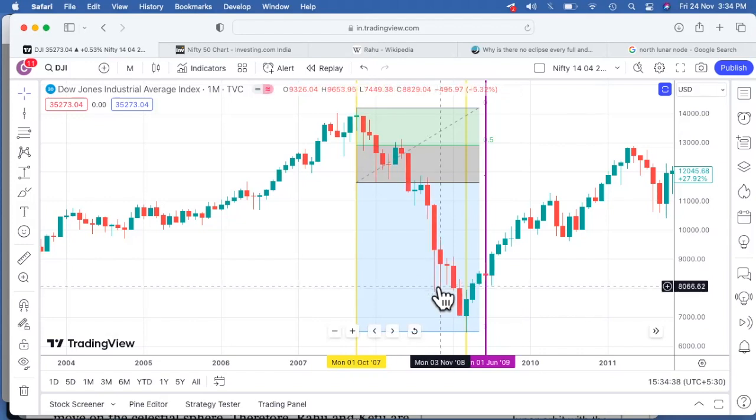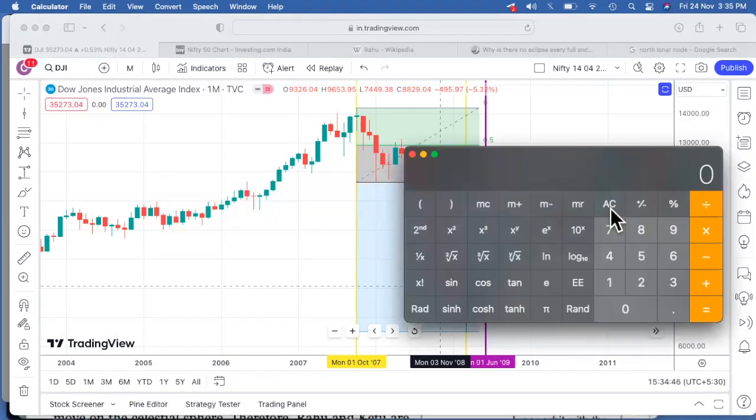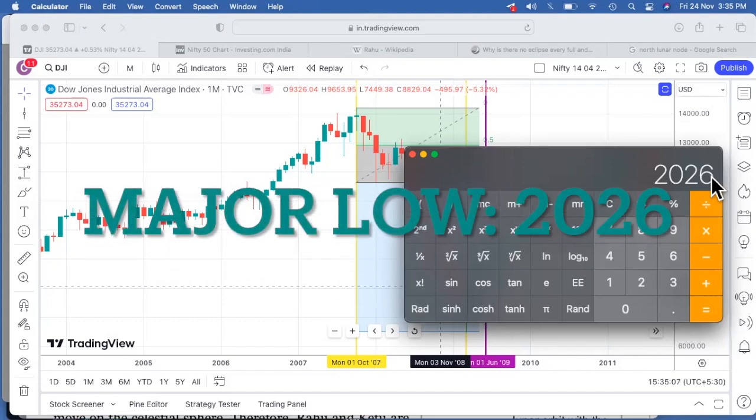This was made in 1909, so predicting for 2008 is the next part. If we need to check what is next after 2008, if we go plus 18 years, let's try to check. We get somewhere around 2026. So maybe 2026 would be the next major low, specifically in the market. We are not 100% sure, but as per the financial timetable that is there with us, this may be a low. So let's try to see if we get it.